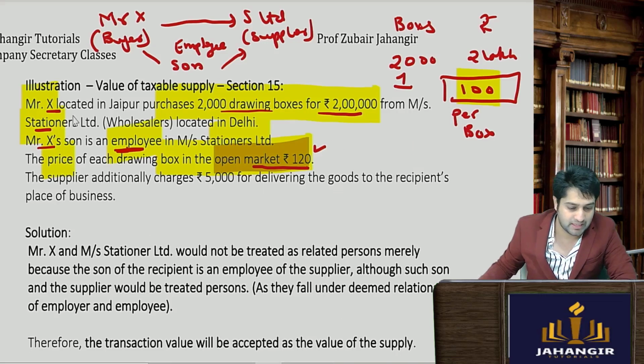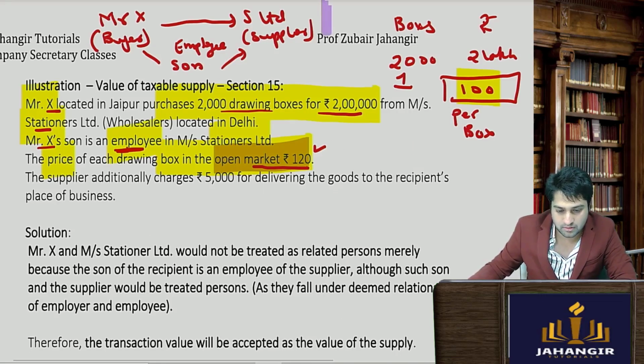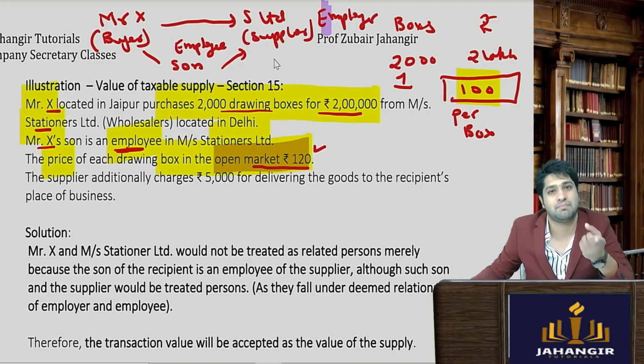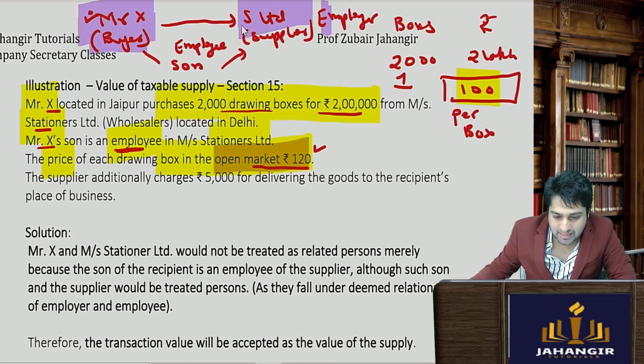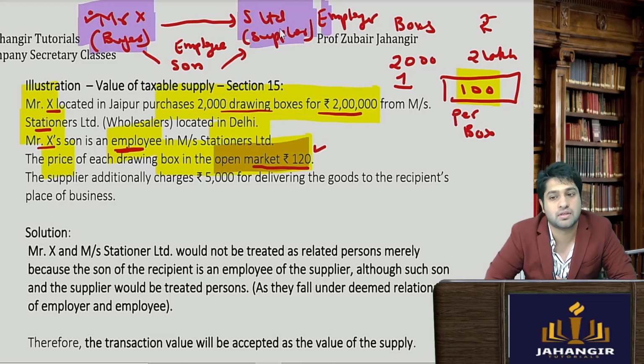In the given case, is the employer, that is Stationers Limited, an employee, the supplier and the buyer? No, the buyer is the parent and the supplier is a separate person. So here we will take rupees 100 only and not 120.